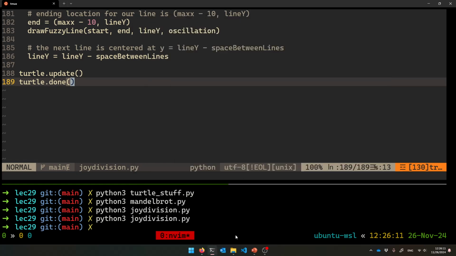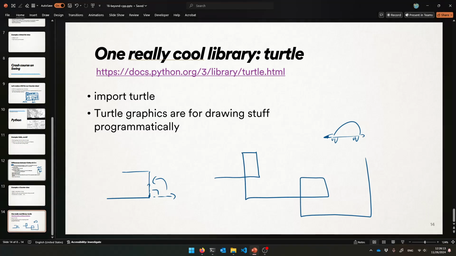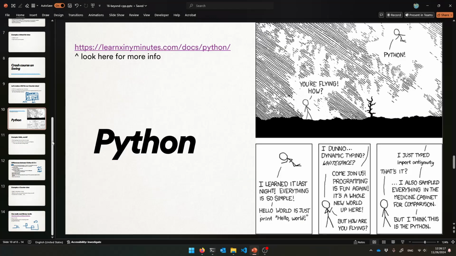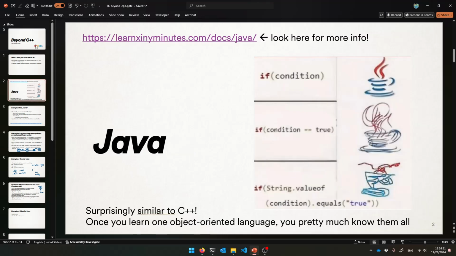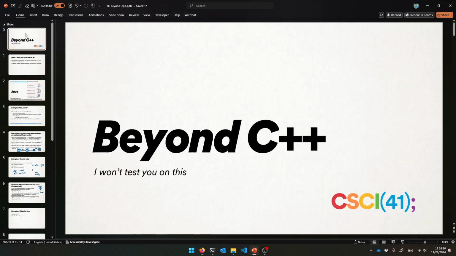I gave you some cool examples at the end, just like I gave you a cool example of Java graphical user interfaces. These are two languages that are not too far away from C++, right? They're familiar, yet slightly different. They're not too hard to learn, I promise. You will probably have to learn at least one of them by the time you transfer, so it's a good time to get good at it now, so that you don't have to waste time when you get to your college of choice when you transfer.